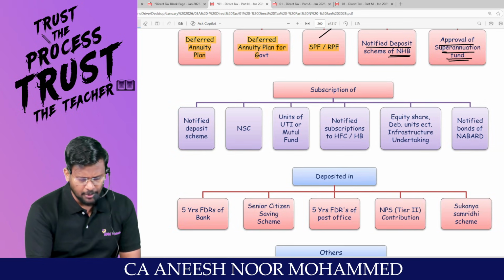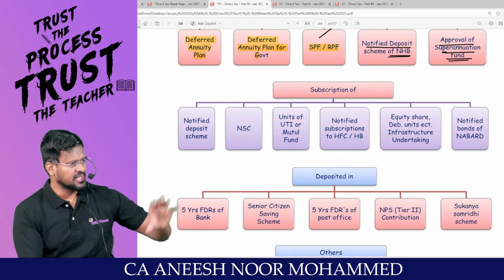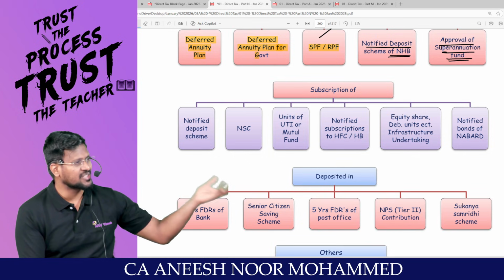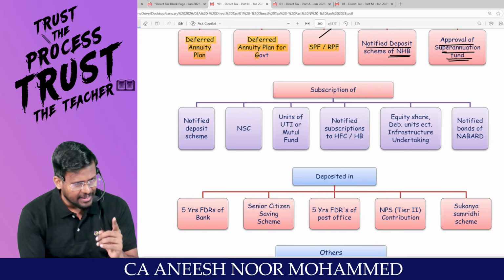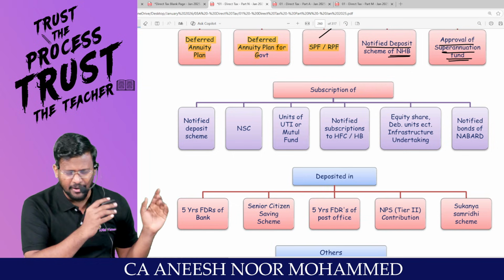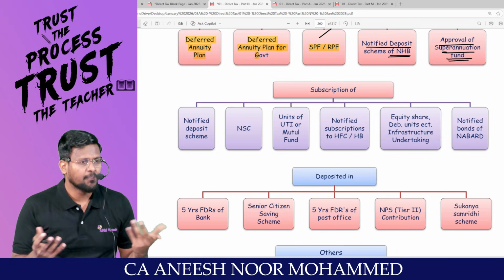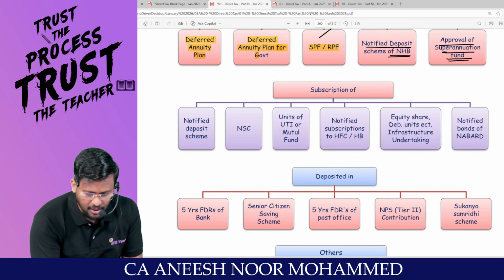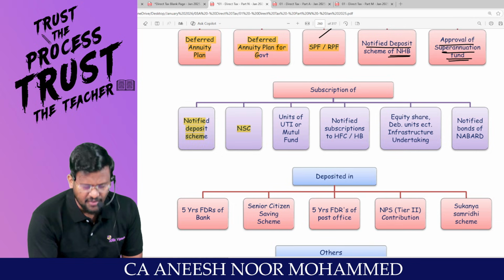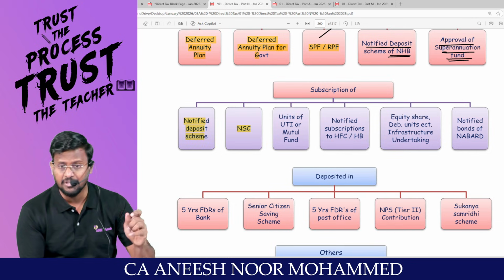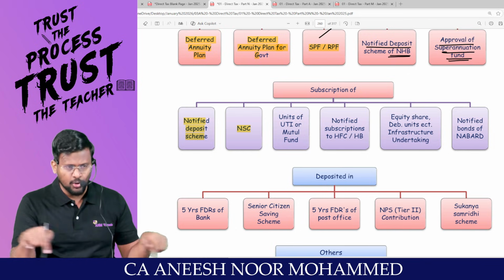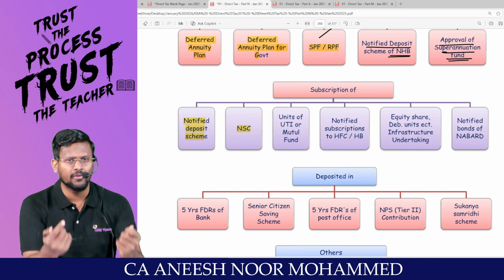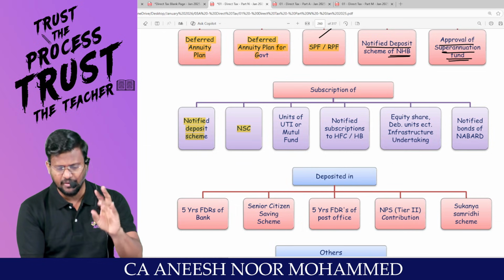Subscription of, for example, notified deposit schemes. For example, you are putting deposit in a bank, notified deposit. Central government would have said that if you are having excess money, don't go and deposit normal FD. Please deposit in these schemes. Then you are entitled to get deduction under what? 80C. National Savings Certificate will be there. That means government will say that if you are interested to put savings, don't put in FD, you put in this particular account. We will be giving you a certificate called National Savings Certificate.